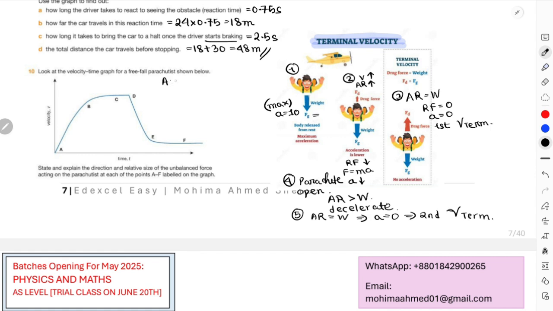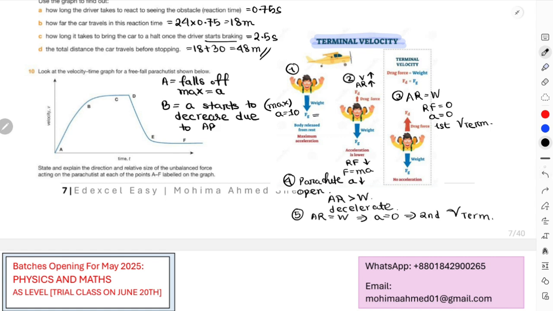For example, at point A, the parachutist falls off the plane and is accelerating at the maximum rate, right? So falls off, max acceleration. Okay, and then at B, the value of acceleration starts to decrease due to air resistance.